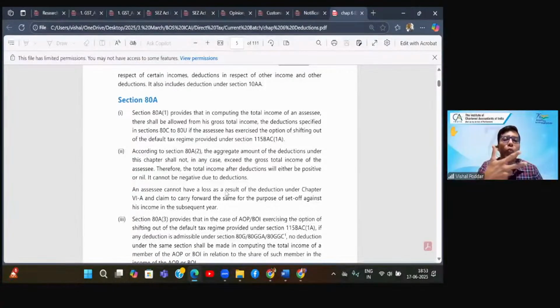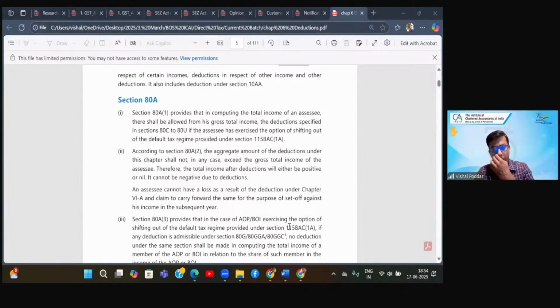Third, up to what amount you have to do, because there is some monetary limit. You cannot put your entire amount in any of these sections and get deduction. That is not allowed. There are some upper limits. So who will get, for what they will get, and up to what amount they will get. So these are the three things you have to look out for in every deduction section, plus some more conditions, which may be procedural or substantive, but the major ones are three: who, for what, up to what.